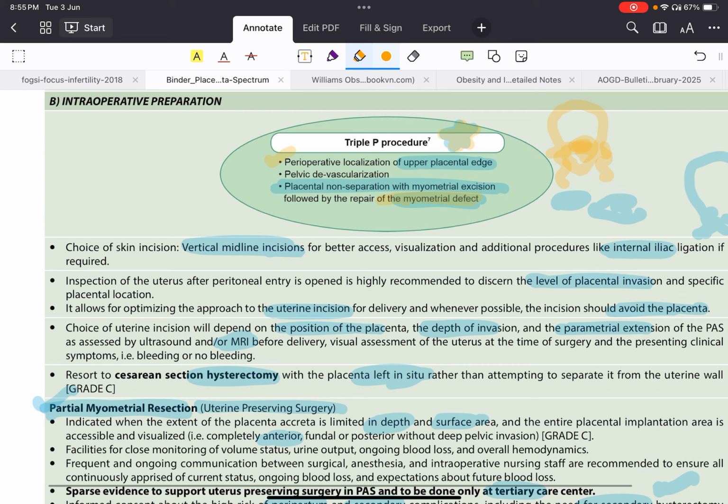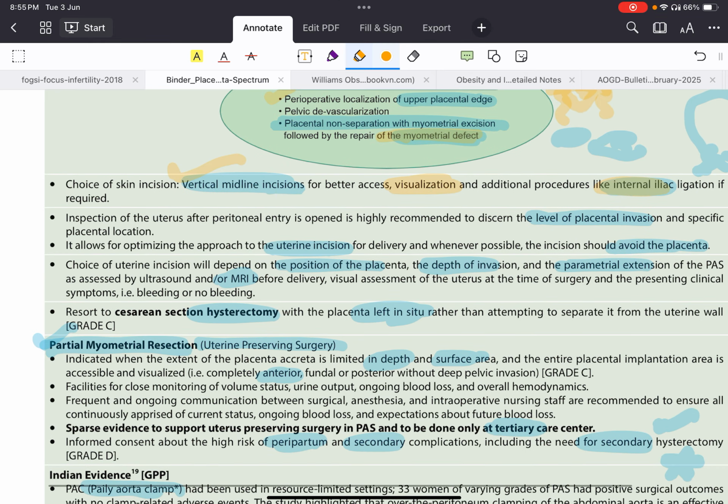So how to open the abdomen? You open with a vertical midline incision because it gives better visualization. And if you want to do internal iliac artery ligation, then also it is easy. Then before giving the incision, inspect the uterus. How big is the uterus? Any vessels, any vascularity? You already know where the placenta is located by means of marking, so you just imagine it in your brain. Third, you can estimate the position of the placenta. Then accordingly you give the incision.